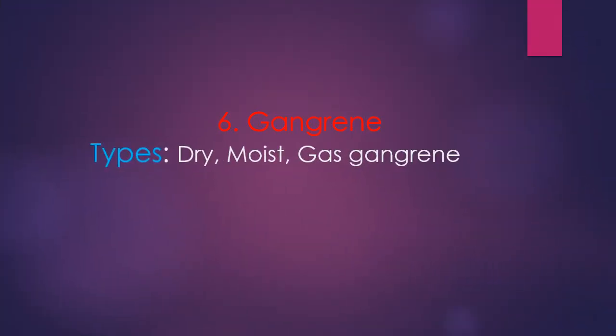Everyone, in the last lecture we discussed the definition of gangrene and its causes, and also the symptoms of gangrene, prevention from gangrene, and the risk factors of gangrene. So in today's lecture we are going to discuss the types of gangrene. The three main types of gangrene are dry gangrene, moist gangrene, and gas gangrene.